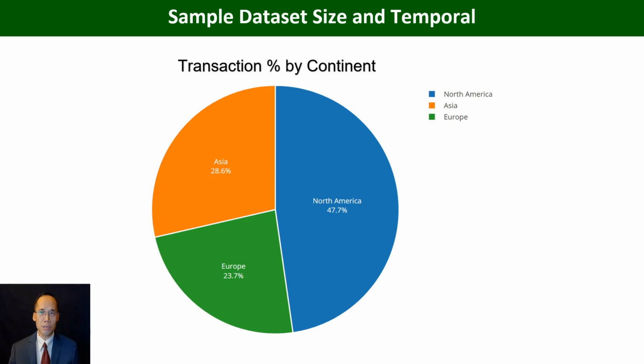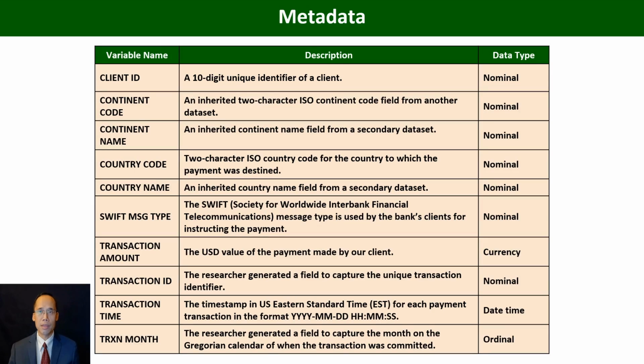Here is the pictorial of the proportions of the transactions belonging to these 3 continents. As one could see on this pie chart, the continent of North America had the largest number of transactions. As for the metadata, the sample dataset had a total of 7 nominal independent variables, 1 currency, 1 datetime, and 1 ordinal.